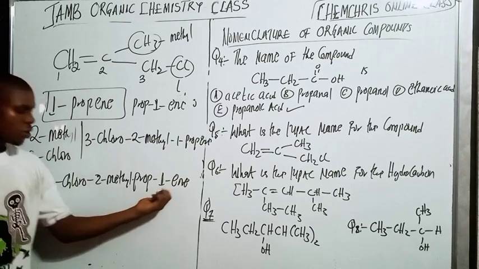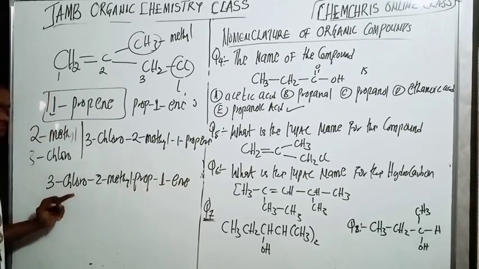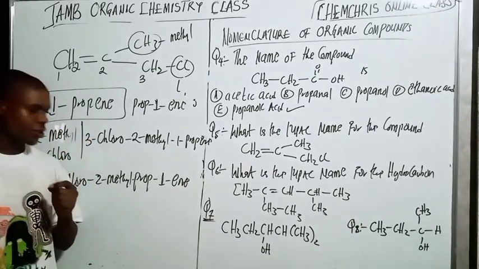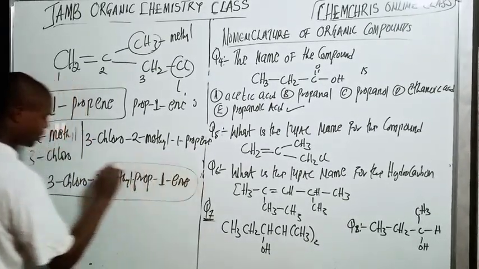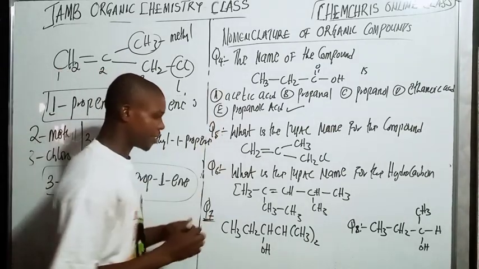So please look at the way I separated the number and the letters. Numbers and letters are only separated by this hyphen. It's very important. So this is not the name. You have this or this one here. So we are done with this one. We are doing this one here.